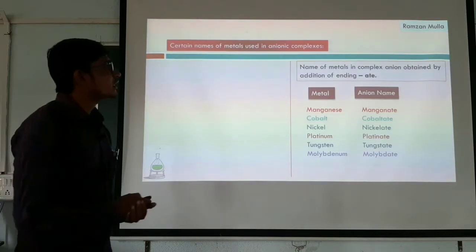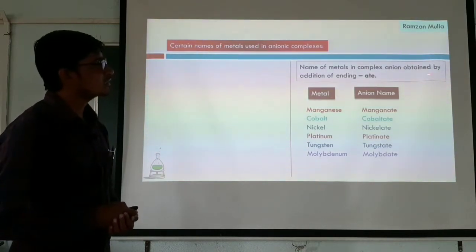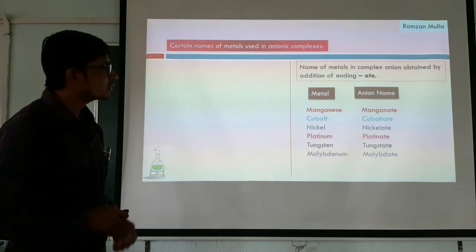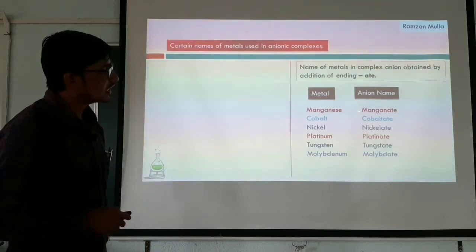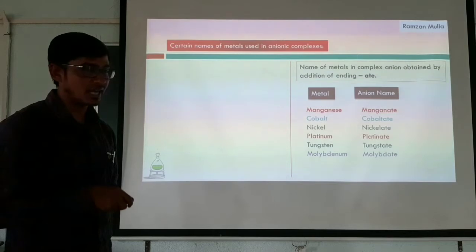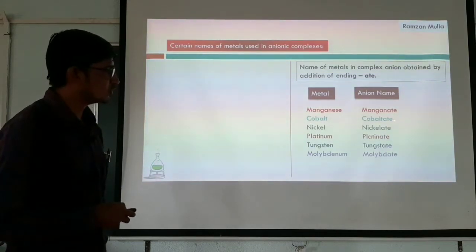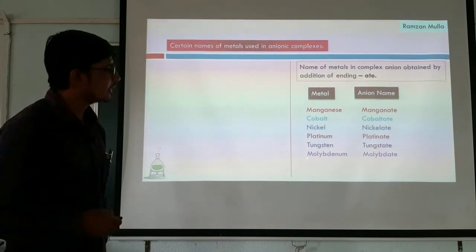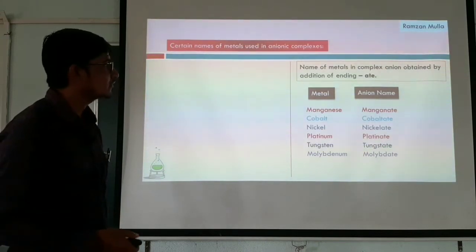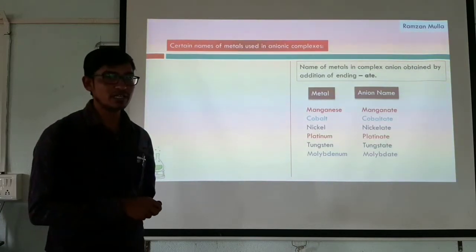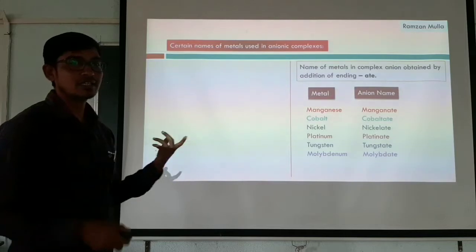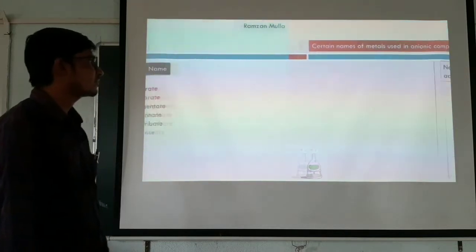Next one is names of metals in complex anions obtained by addition of the ending ate. Here manganese is written as manganate when it is present in an anionic complex. Cobalt becomes cobaltate, nickel becomes nickelate, platinum becomes platinate, tungsten becomes tungstate, and molybdenum becomes molybdate. These are the certain names of metals where we change the names of these metals in anionic complexes.